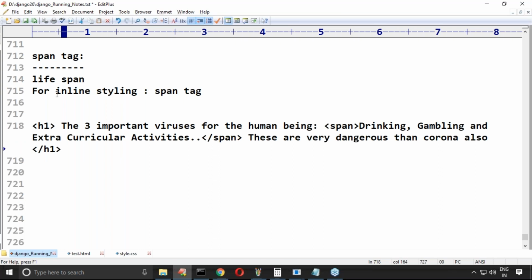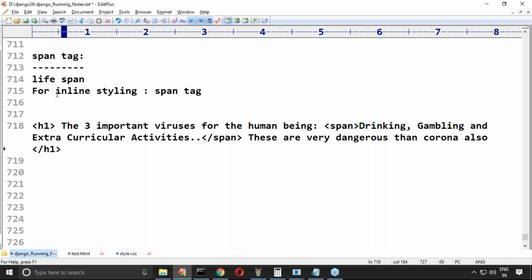Generally the div tag is helpful for grouping multiple tags, not inline. The total h1 tag we can't take inside a span. If you want to take the total h1 tag, better to go for a div.